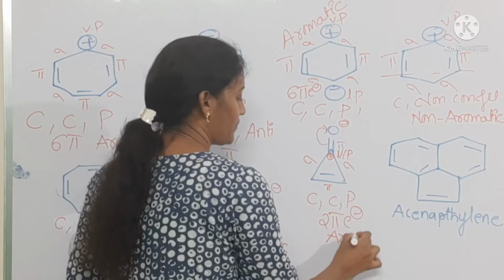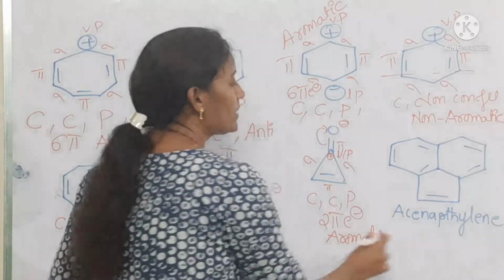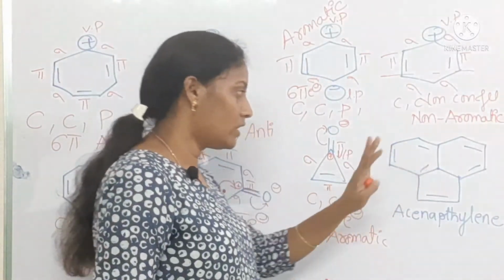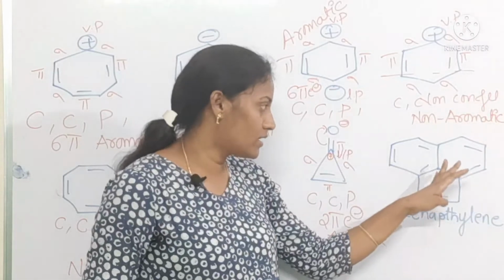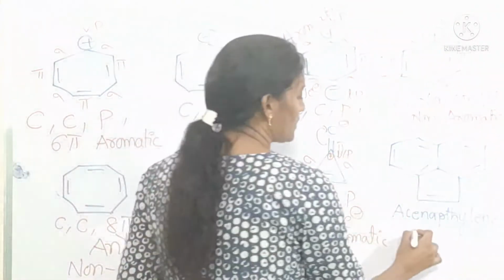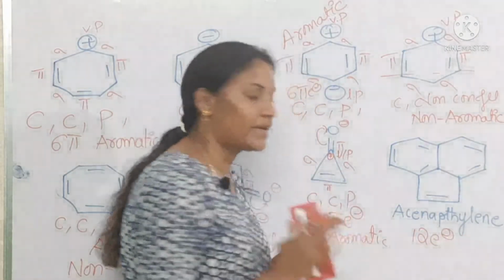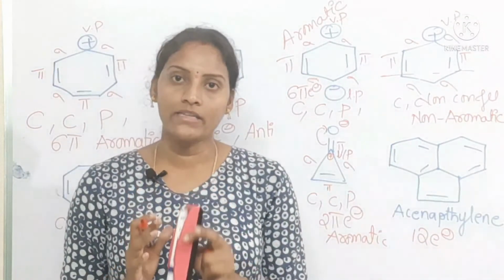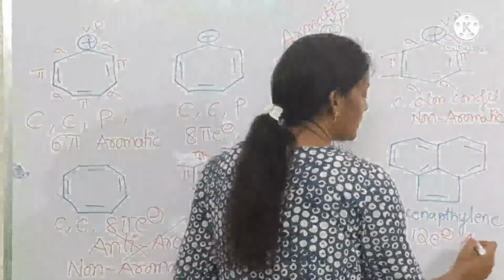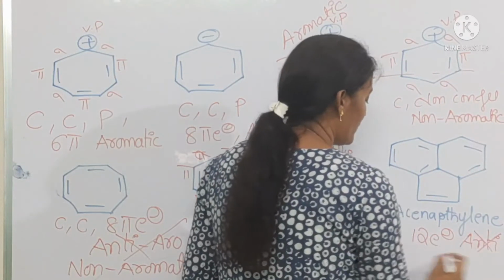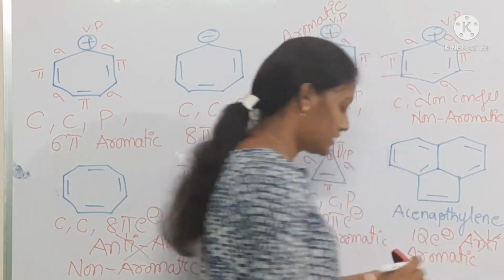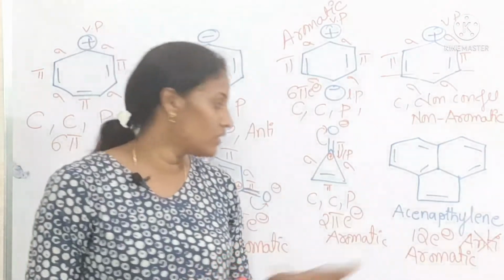aromatic one. Coming to azulene, students, in azulene actually how many pi electrons are there? So total 6 pi bonds are there, 12 pi electrons are there. 12 pi electrons means it's anti-aromatic, but it's not an anti-aromatic. Why? It's an aromatic one. What is the reason behind this one? Why does it violate Huckel's rule?